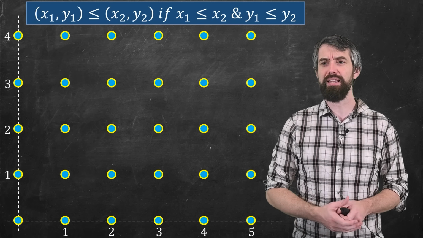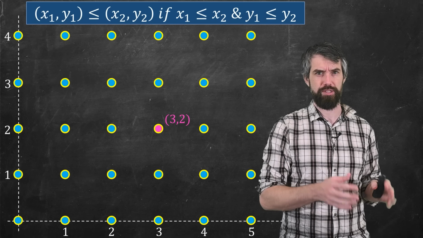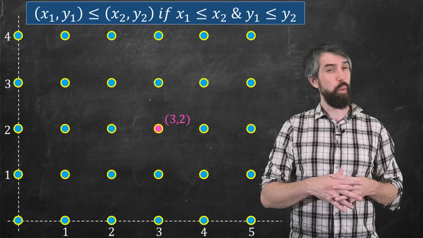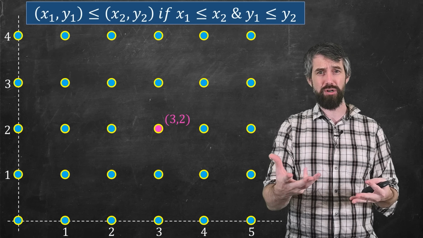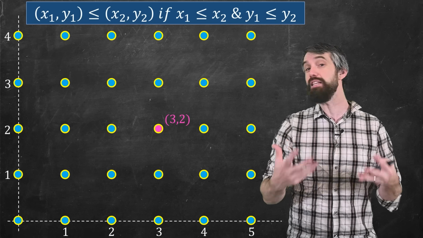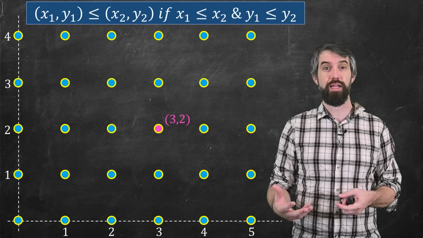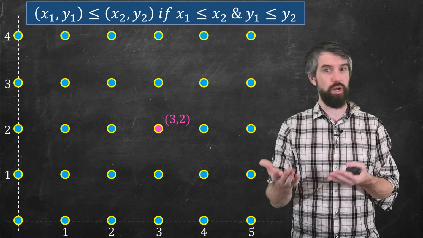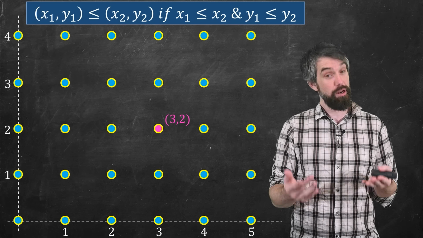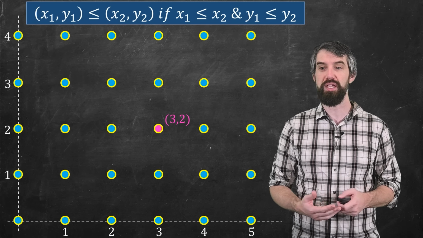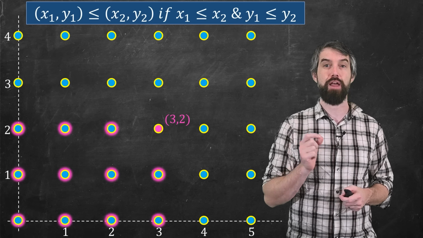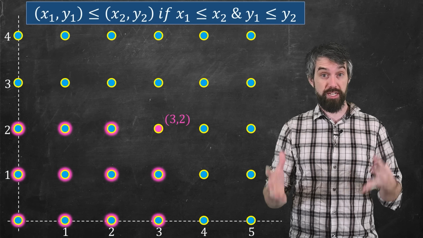To make this more precise, let me put up a specific example like (3, 2). So that is a specific point. What are all of the points that are smaller than this in this particular ordering? Well, it's all points whose x-coordinates are smaller than or equal to 3, and whose y-coordinates are smaller than or equal to 2. In other words, it's all of these ones that I've highlighted. This, by the way, is called the Cartesian ordering.